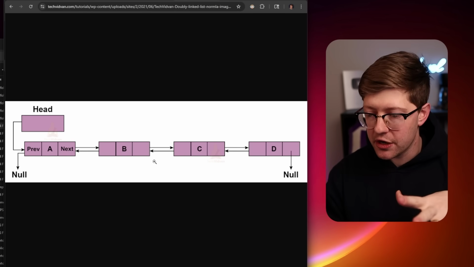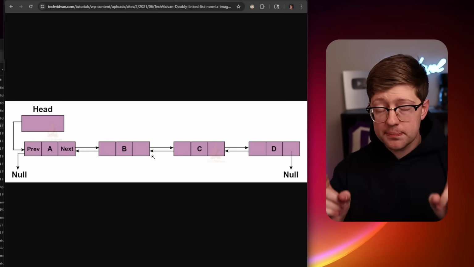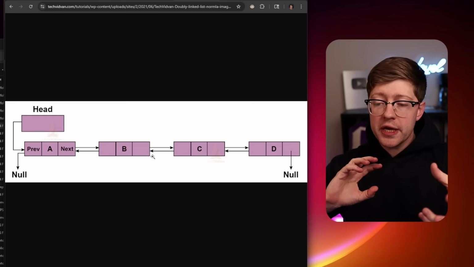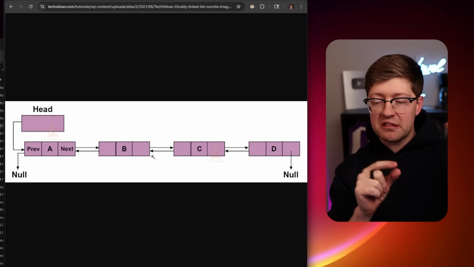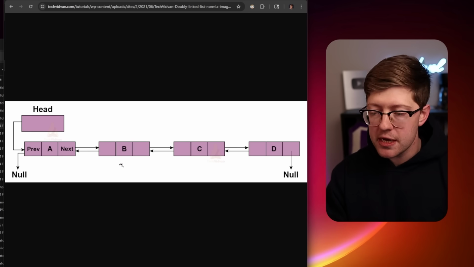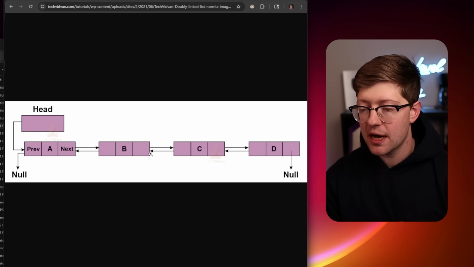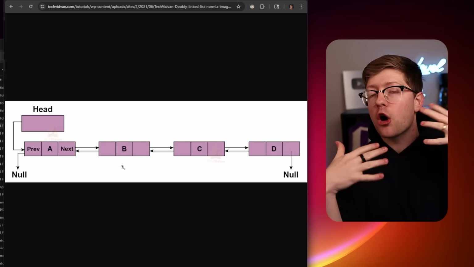So if you have this in a multi-threaded scenario, what gets very dangerous is if multiple people can do operations on that list at the same time, right? When you're doing an insertion or removal from a doubly linked list, you are temporarily storing state about the node to remove it from the list. So what you would do, for example, to remove B is you would say that A.next equals B.next, and then C.prev equals B.prev. But those two operations together are not atomic.